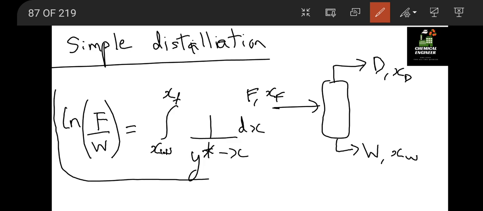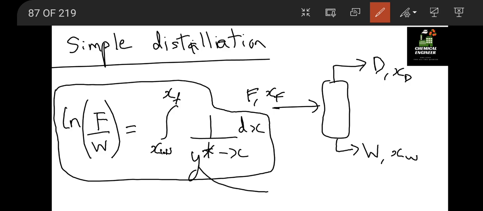In this formula you have to calculate Y star using the previous formula, relative volatility one. So you calculate Y star from the previous formula, put it in this equation and integrate from XW to XF. You will get F by W. F and W are the flow rates.